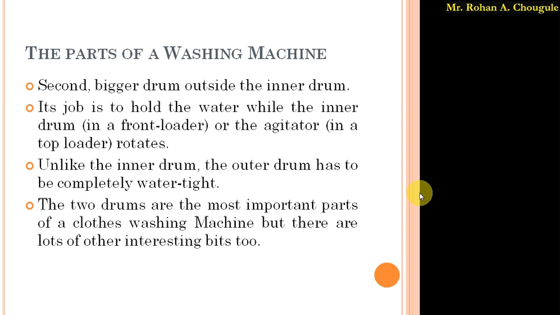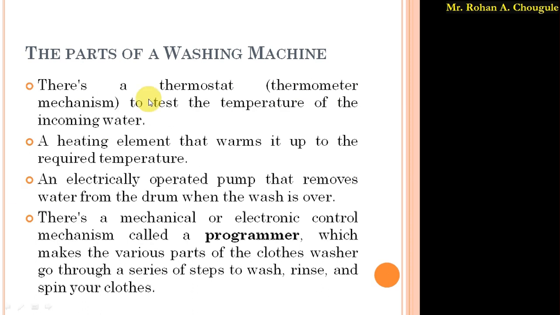But apart from these two parts, there are again different parts which play an important role while the cloths are getting washed. So which are those parts? Here is the first, the thermostat. We can also call it a thermometer mechanism. What is the use of a thermometer? A thermometer is used to measure the temperature. The thermostat operates the same way. This thermostat is used to test the temperature of the incoming water.